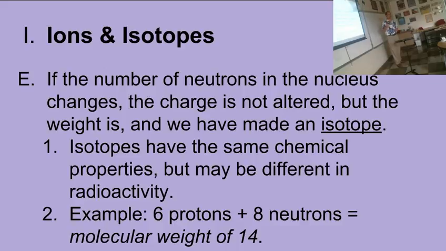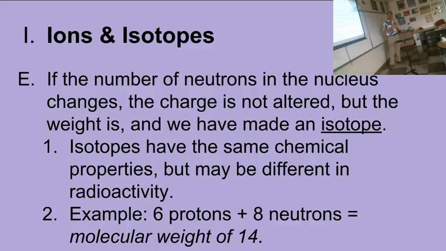So carbon normally has the mass of 12, and that's because it has 6 protons and 6 neutrons, and 6 and 6 is 12. But if we have more or less neutrons in that particular atom, it's still carbon, but it's no longer carbon-12. It is carbon something else. And we call atoms that have a different number of neutrons an isotope, okay? Isotope, iso means similar to or mirror image, and I don't know where tope comes from, but we're talking about a similar atom to the other kind, but it's different in the number of neutrons, okay?